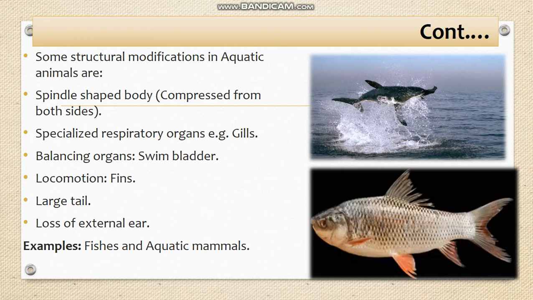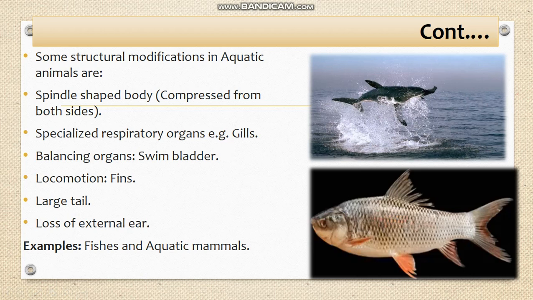If we discuss the main structural adaptations in aquatic animals, the first is the spindle shaped body. Their body is compressed from both sides, as we see in this fish. This compressed body decreases the resistance of the water whenever they are moving inside the water. They have a specialized respiratory organ, the gills; they do not have lungs like us.